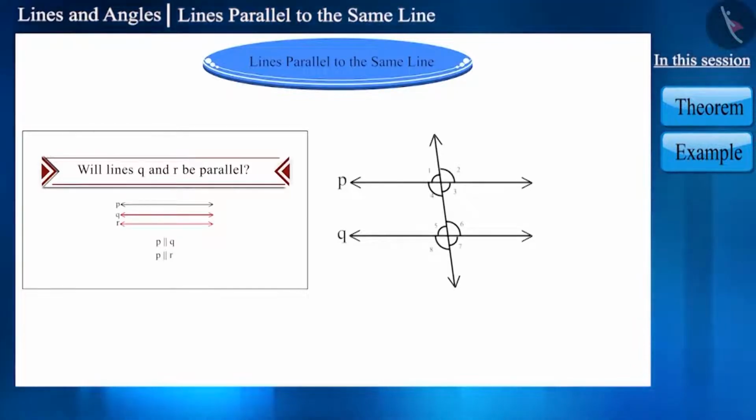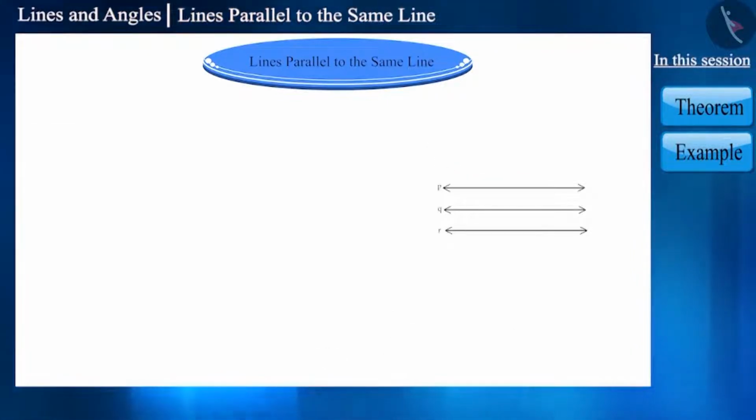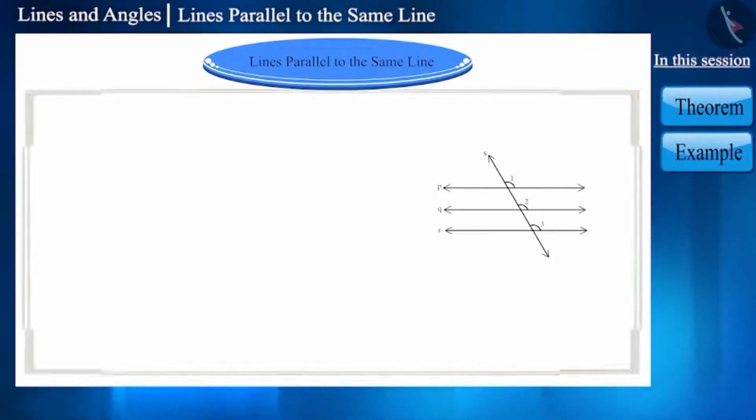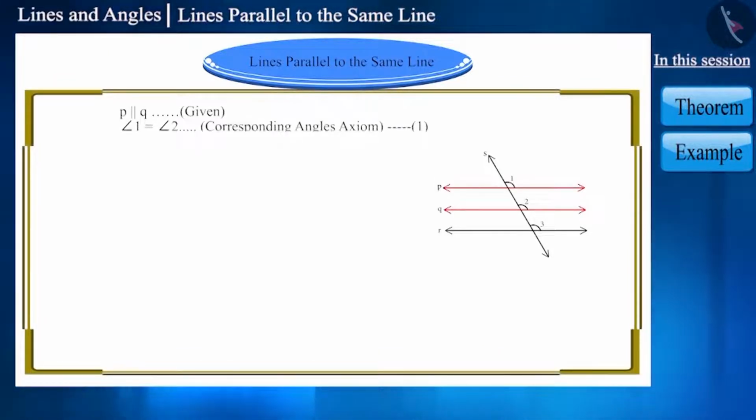In the previous video, we saw when a pair of corresponding angles are equal, the lines are parallel. So let's draw a transversal line S here. Here, lines P and Q are parallel. Therefore, using the corresponding angles axiom, we can say that angle 1 and angle 2 will be equal.